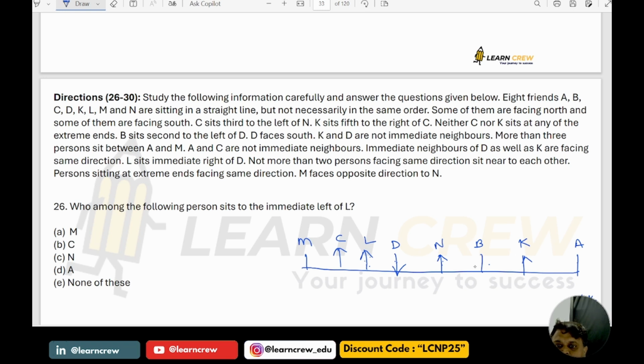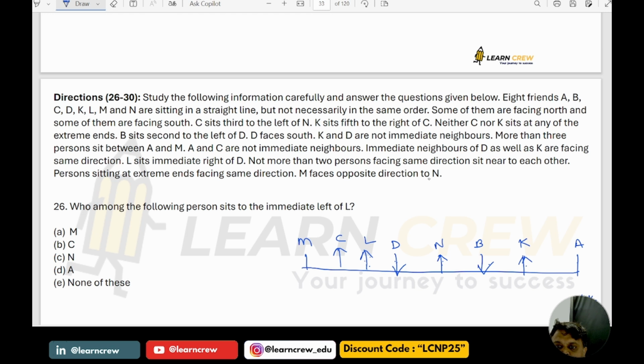Now how many are facing north? 1, 2, 3, 4. It is given that some of them are facing north, so these 1, 2, 3, 4 are facing north. Now what about B? Not more than 2 persons facing the same direction sit near to each other. So here B must be facing south. Now what else do we have?